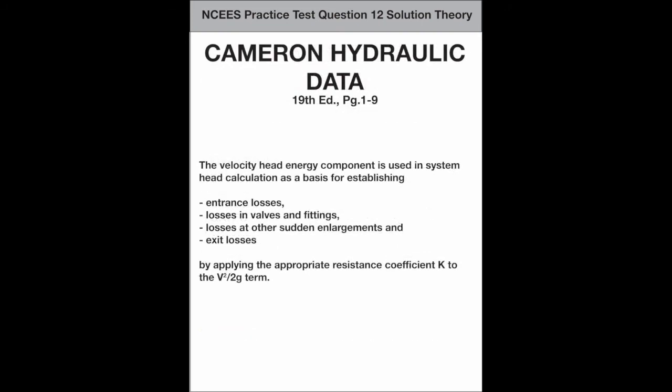To quote Cameron Hydraulic Data, the velocity head energy component is used in system head calculation as a basis for establishing entrance losses, losses in valves and fittings, losses at other sudden enlargements, and exit losses by applying the appropriate resistance coefficient, K, to the velocity term.